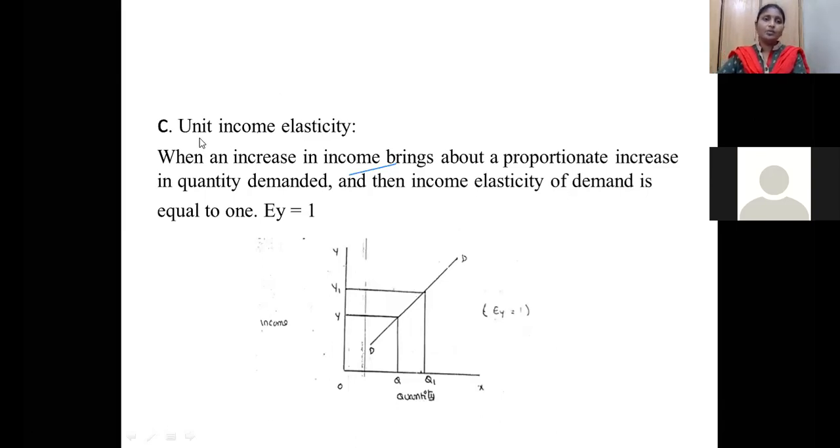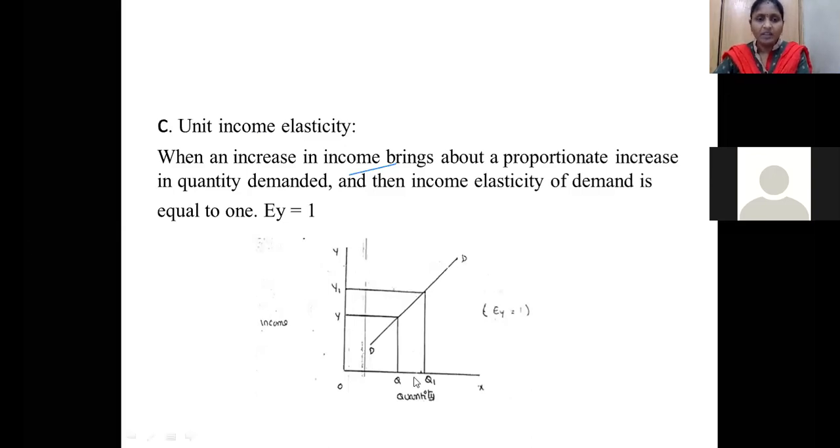Next, unit income elasticity. What is the next thing? Unit income elasticity. See here, the name itself you should understand. Whatever the income changes, the same change will be affected in the quantity demanded. That means an increase in income brings about a proportionate increase in the quantity demanded. Suppose my income has been increased by 10%. So the quantity demanded for my commodities is also increased by 10%.